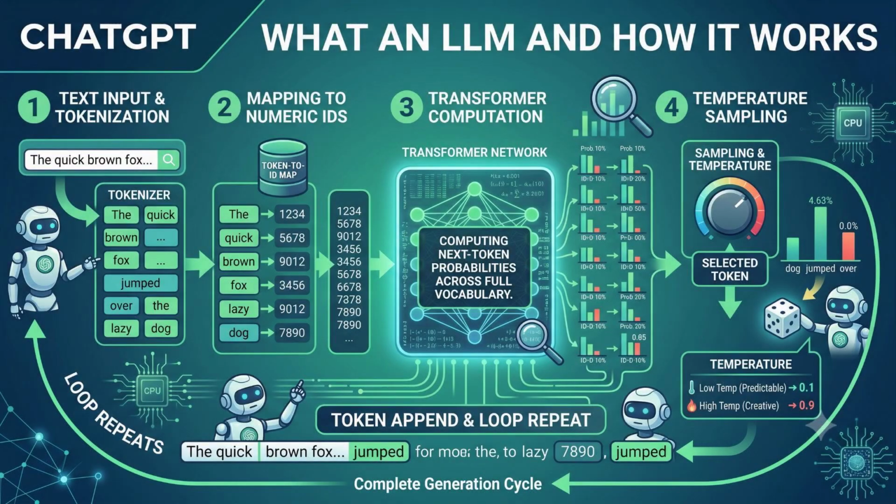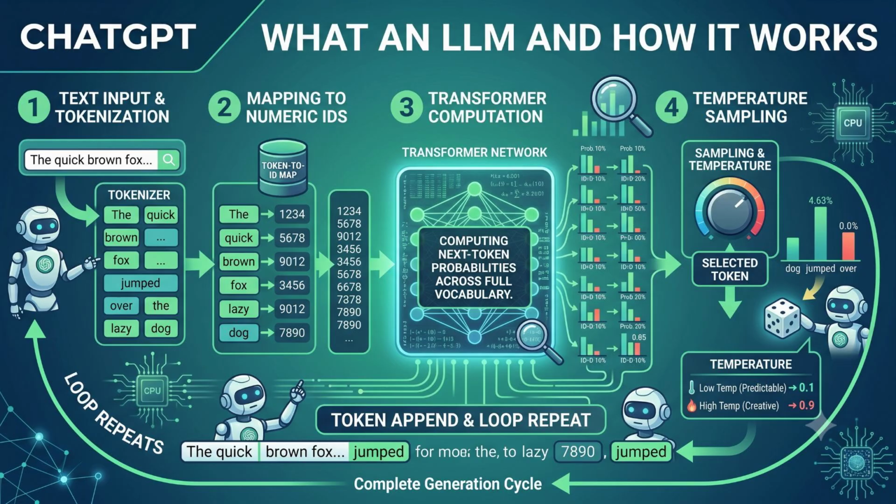To ground these systems in reality, you have to peel back the curtain on how they actually process information. Let us map out the complete loop across the four major steps lined up along the top. Look at step number 1 on the far left. When you type text like that sentence about the quick brown fox, the system immediately slices it up. It does not see words. A tokenizer chops everything into tiny word fragments called tokens, shown stacked in those green boxes.